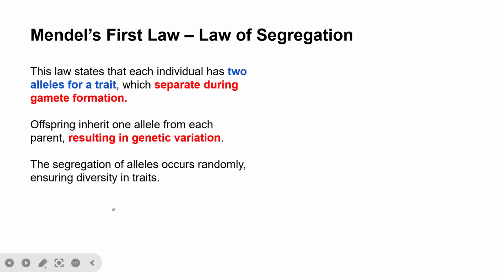That is why a child cannot be exactly like his father, and cannot be exactly like his mother. Rather, you will have a hybrid child that has a trait from the mother and a trait from the father, because each allele is inherited from either the father or the mother, which results in the formation of two alleles. Those two alleles in the offspring come from the father and the mother.